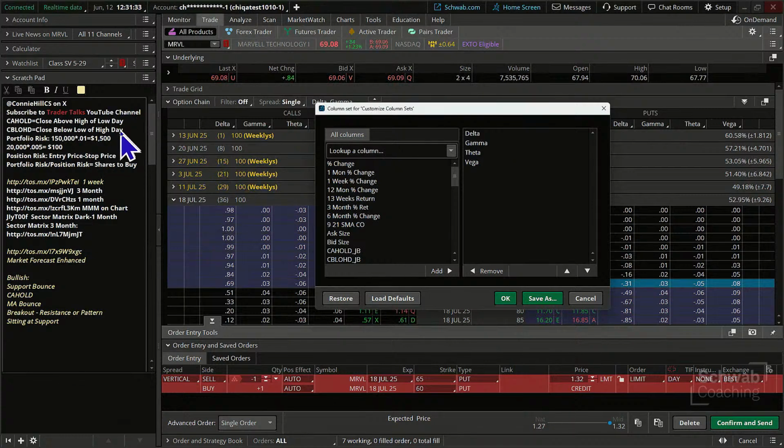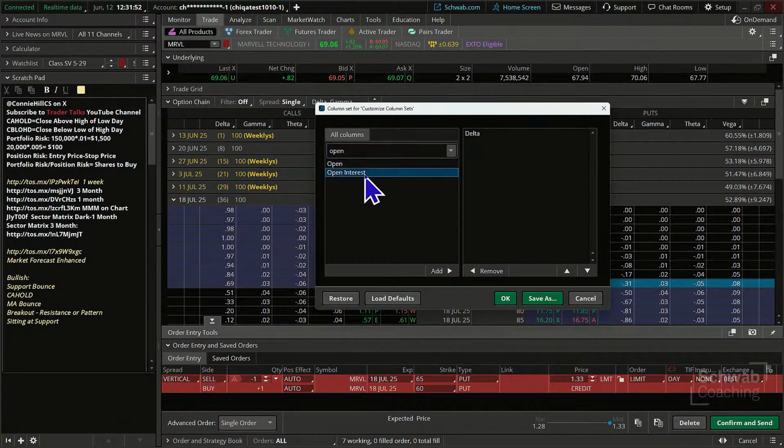not only in here but over in the watch list area and over here on the market watch and quote window. Okay, so this is what we're going to do. We're going to get rid of gamma. We're going to get rid of theta, even though we've talked about it here today. And we're going to put on open interest because we want to know how many contracts are out there.